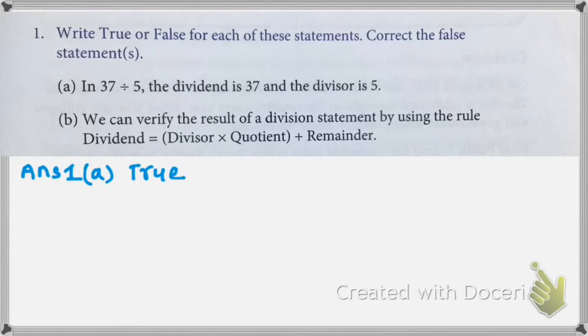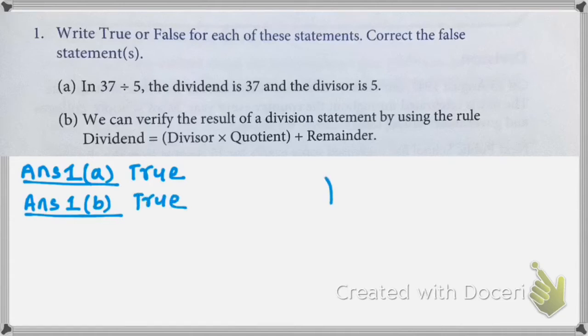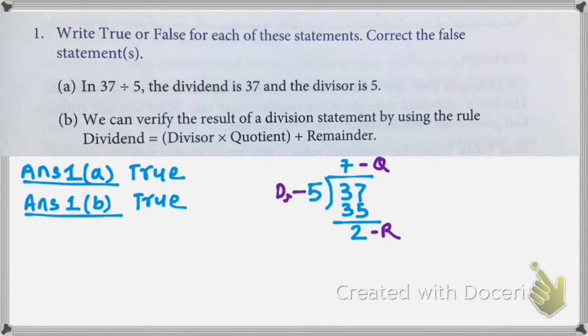Second question, we can verify the result of a division statement by using the rule dividend is equal to divisor into quotient plus remainder. Yes students, it is also true, because when you divide 37 by 5, it will give you 2 as remainder, 7 will be the quotient, 5 will be the divisor, and 37 is the dividend.